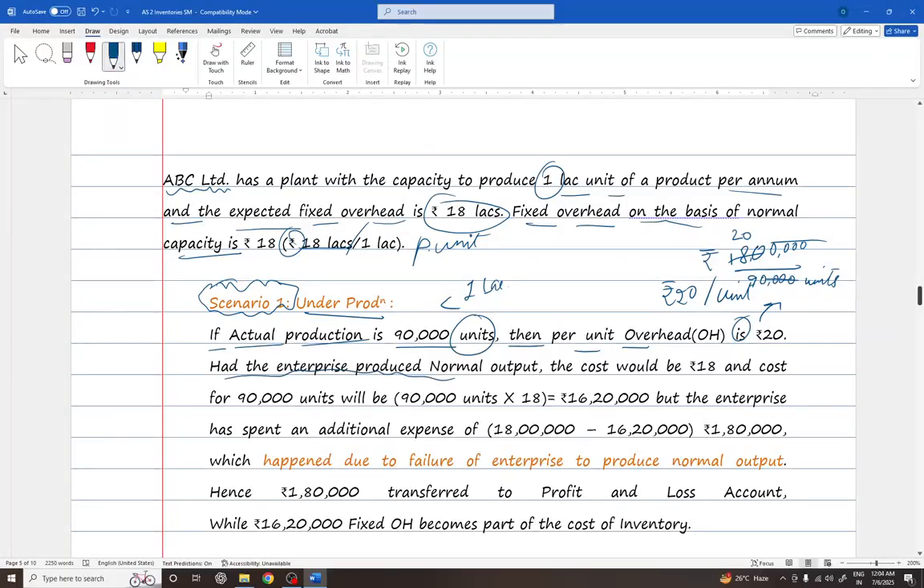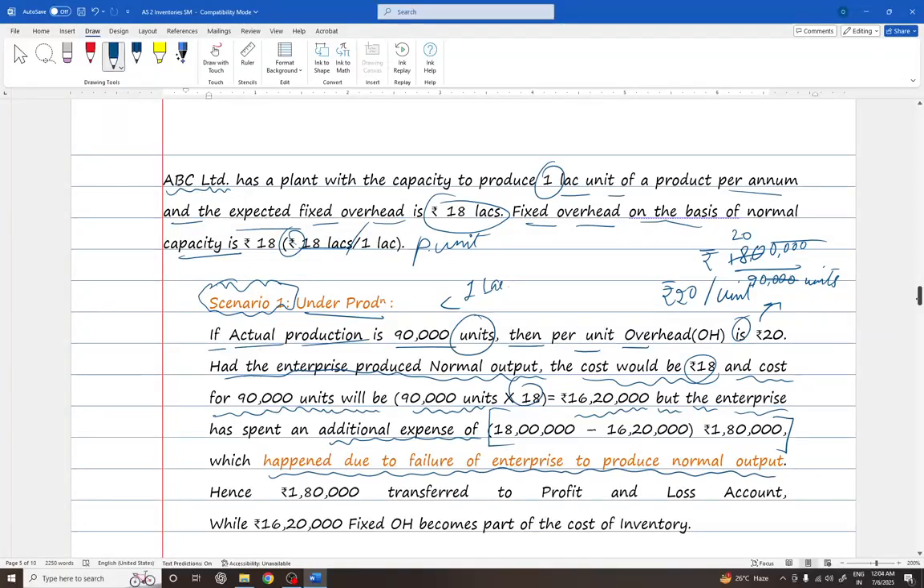Had the enterprise produced normal output, the cost would have been rupees 18, and the cost for 90,000 units in that case will be 90,000 units into 18, that is rupees 16 lakhs 20,000. But here the enterprise has spent an additional expense of rupees 18 lakhs minus 16 lakhs 20,000, that is rupees 1 lakh 80,000, which has happened due to the failure of the enterprise to produce the normal output, right?